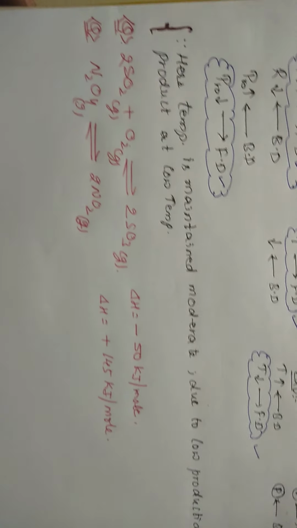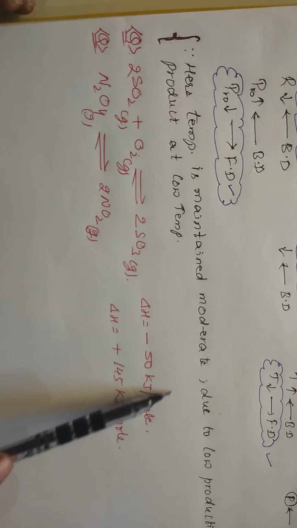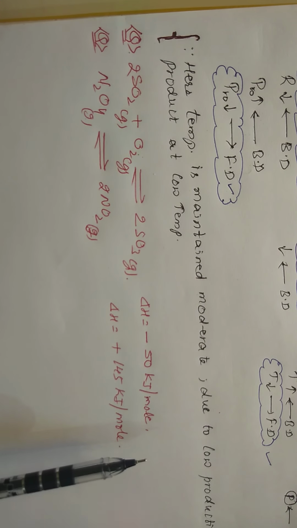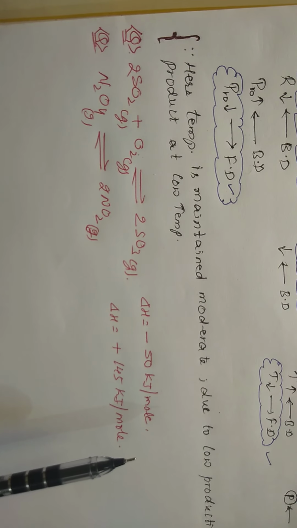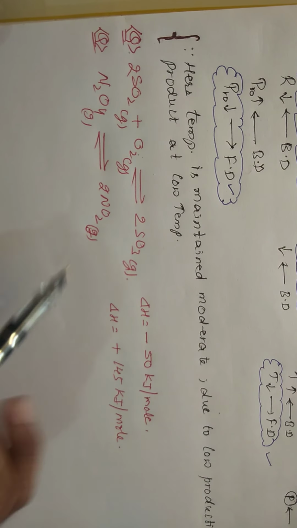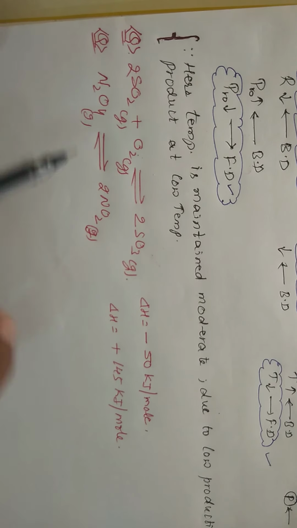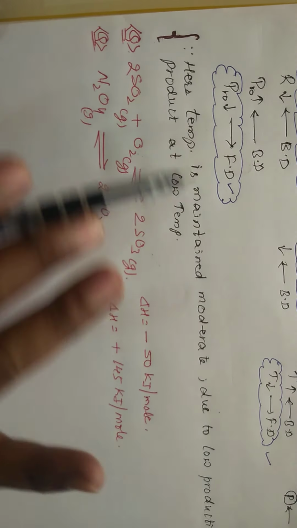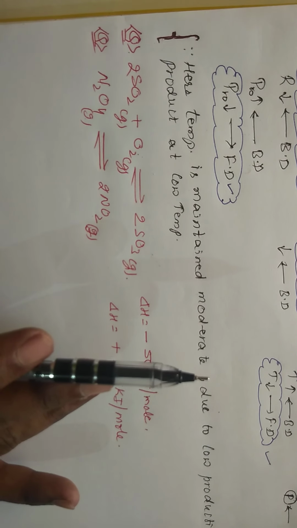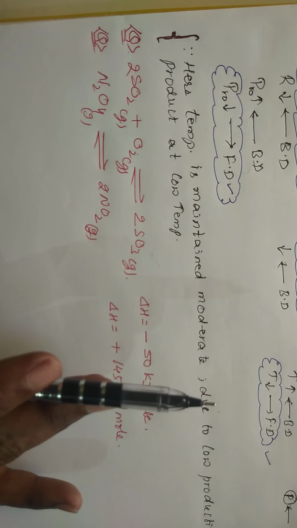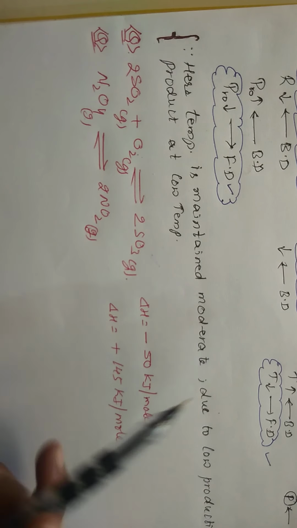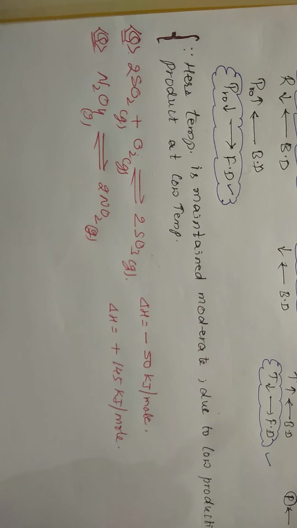Okay, students? And these two are the examples you will have for today's work. You solve this taking all the conditions: concentration, pressure, temperature, and inert material. What are the favorable conditions for the formation of the products? And what are the favorable conditions for the formation of the reactants? You solve both. If you are able to do that, automatically you are good at these conditions.